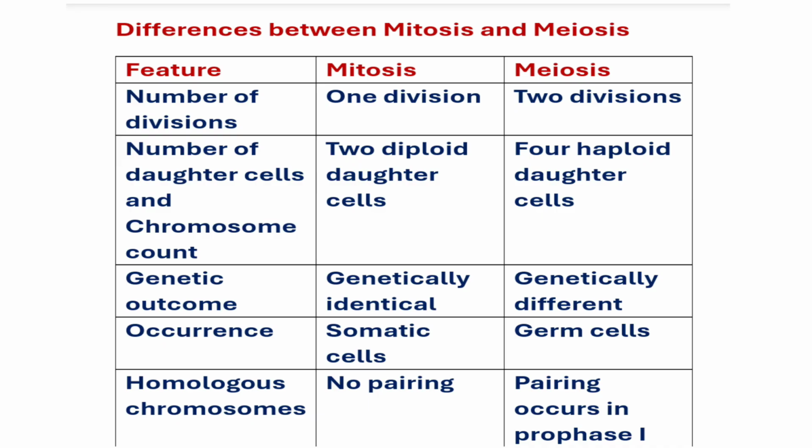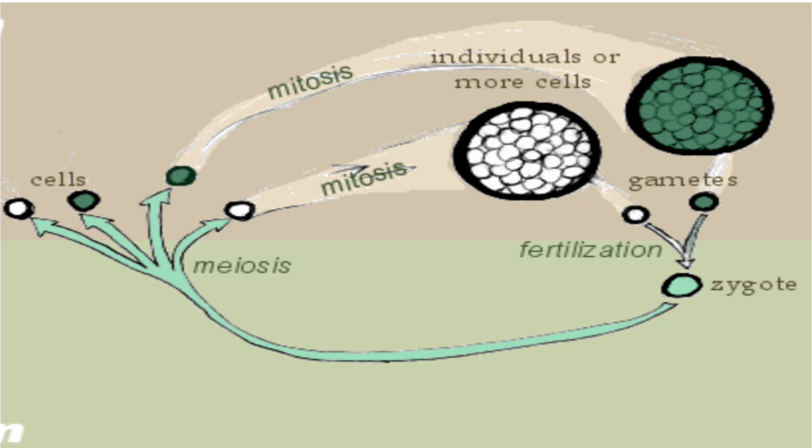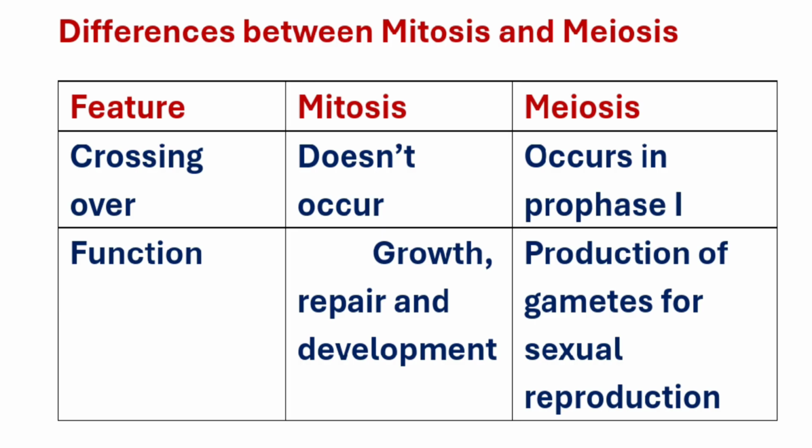In mitosis, homologous chromosomes do not pair, while they do pair in meiosis, particularly in prophase 1. Crossing over occurs in meiosis, while it doesn't occur in mitosis. Functionally, mitosis is important for growth, repair, and maintenance, while meiosis is important for production of gametes for sexual reproduction. This difference becomes clearer when we consider what would happen if these processes were reversed, that is, if meiosis is involved in growth and repair and maintenance, and mitosis is involved in production of gametes for sexual reproduction.